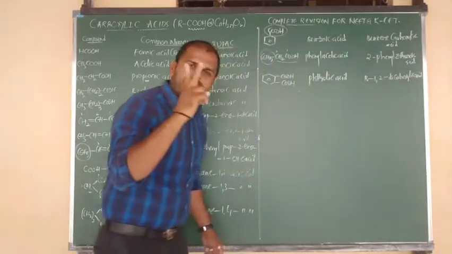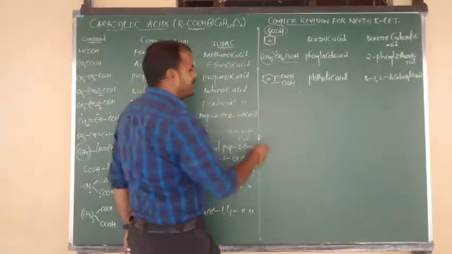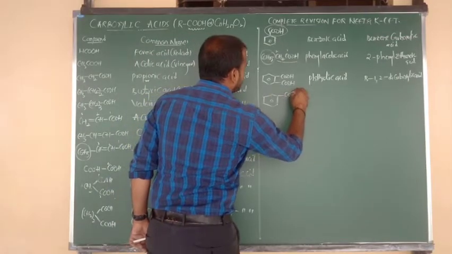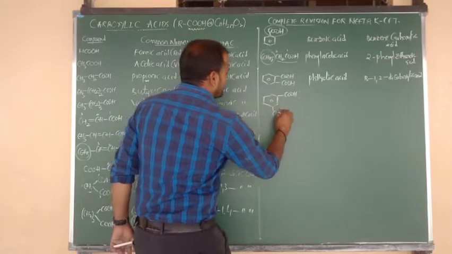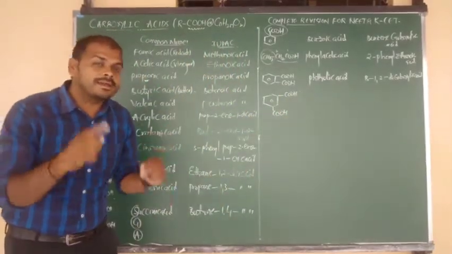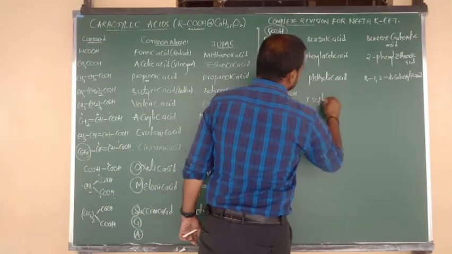Benzene 1,2 dicarboxylic acid. Now we will add the COOH group at the meta position. The group is nothing but benzene connected to COOH, and at the meta position connected to another COOH. Two COOH groups, here they are connecting at the meta position. So we can say the compound's common name is isophthalic acid.